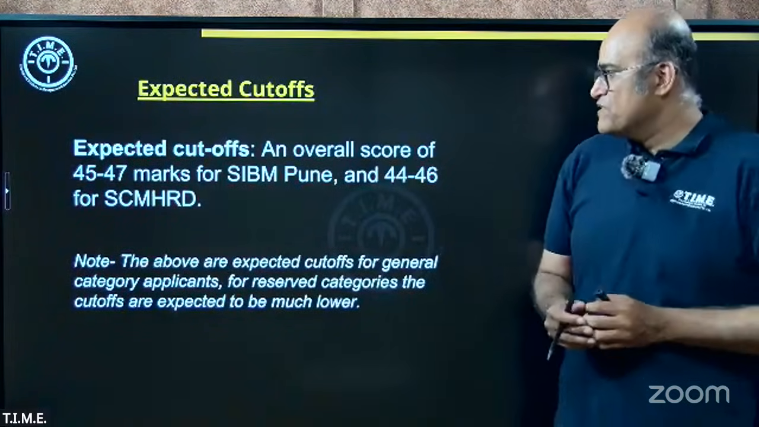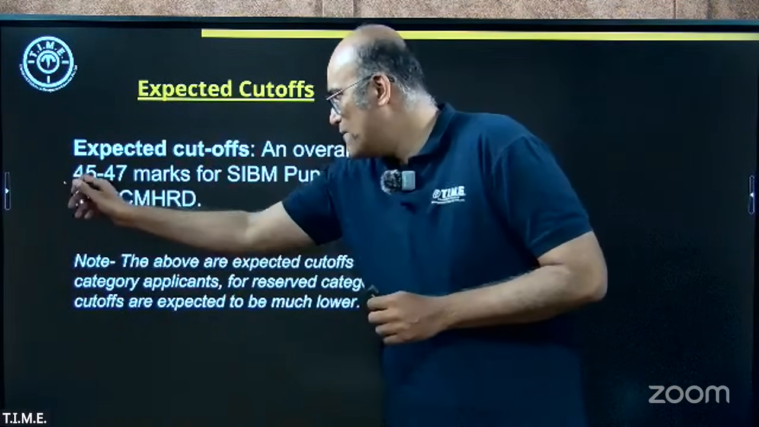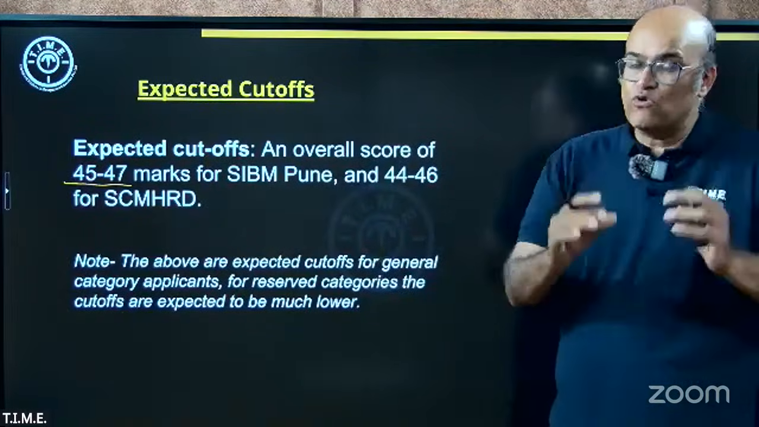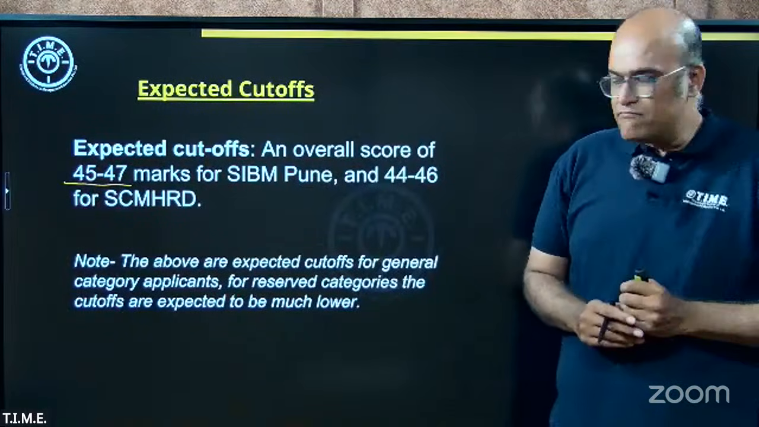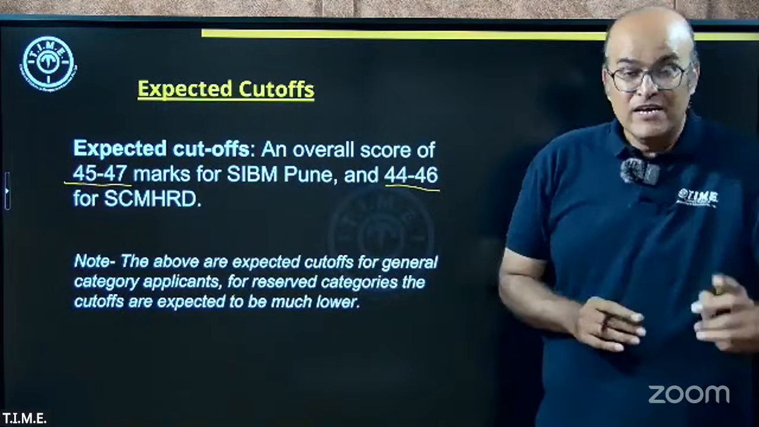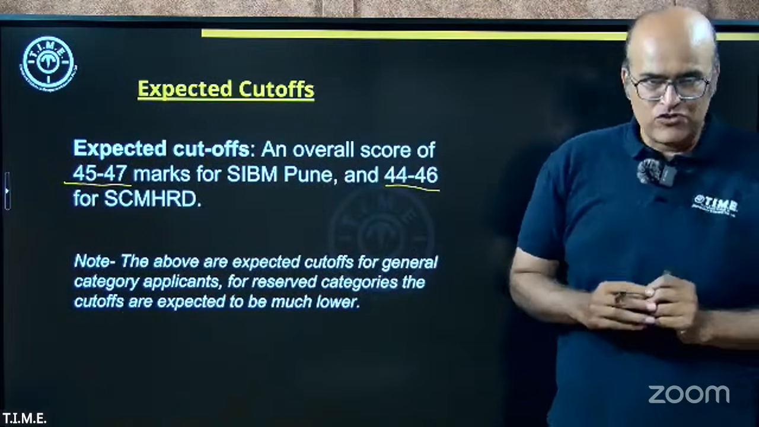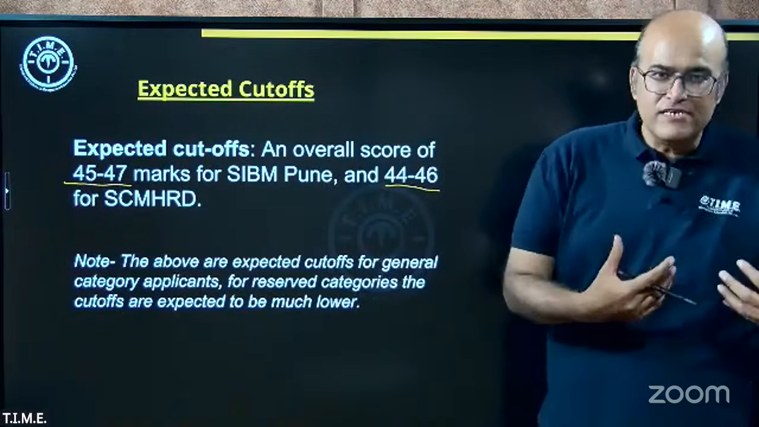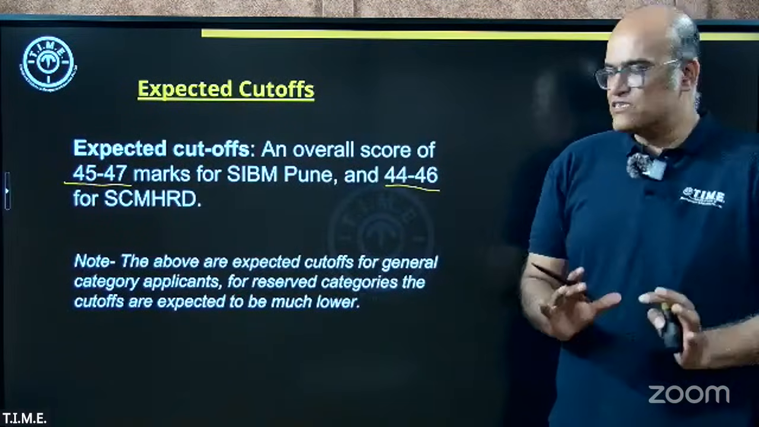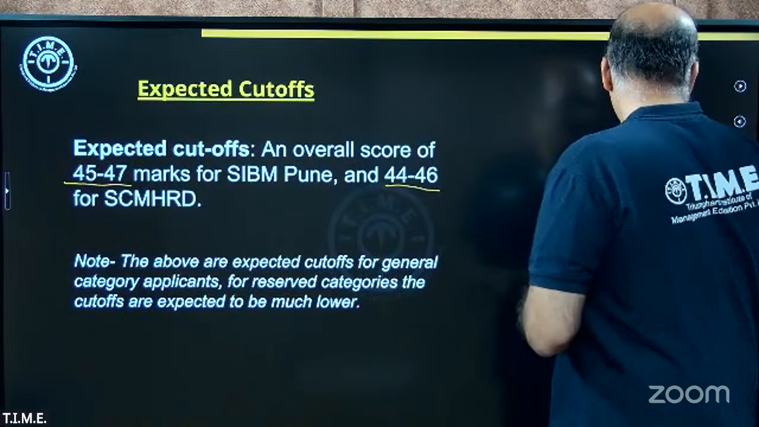We expect that the cutoff for the SIBM Pune flagship MBA program would actually go up. We expect the cutoff to be around 45 to 47 marks overall. This is the net score that you should be getting after you deduct your negative marks. And for SCMHRD, we expect it to be marginally lower at 44 to 46 marks. Keep in mind that these predictions are for general category applicants. For people who belong to SC, ST, differently abled or Kashmiri migrants categories, the cutoffs will be much, much lower than this. So this is what we have predicted in terms of cutoffs.